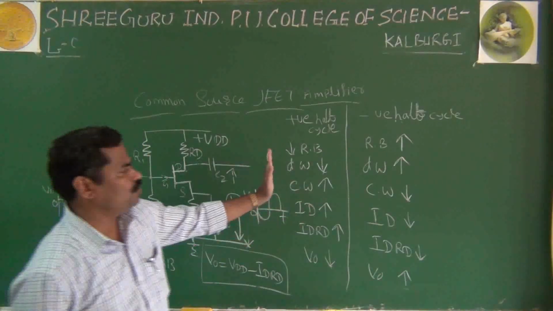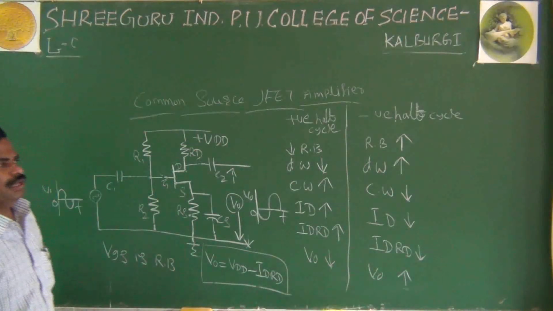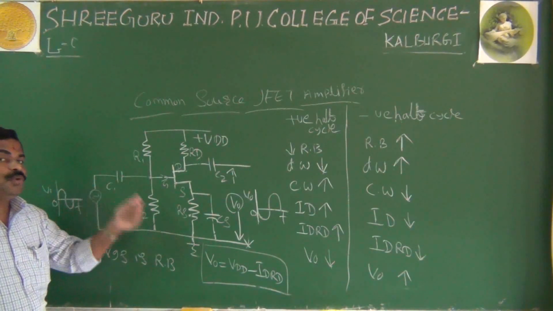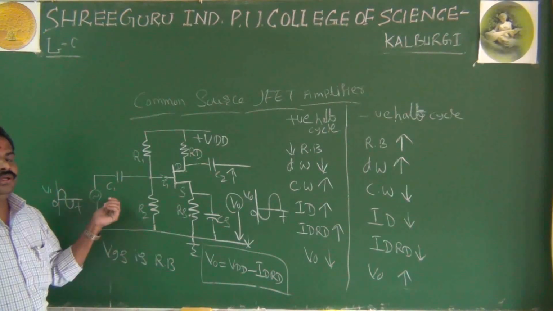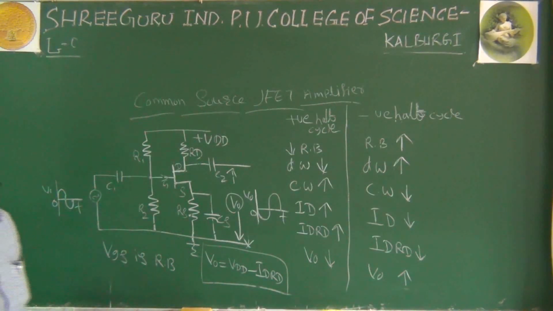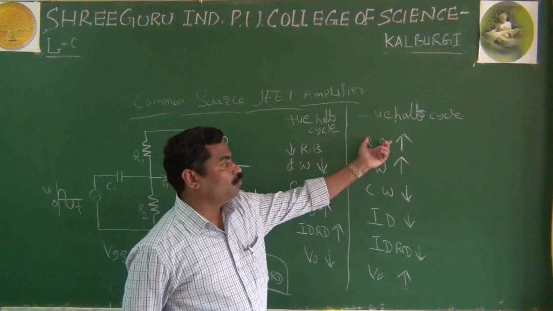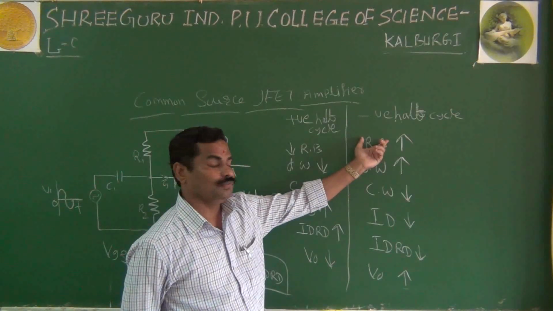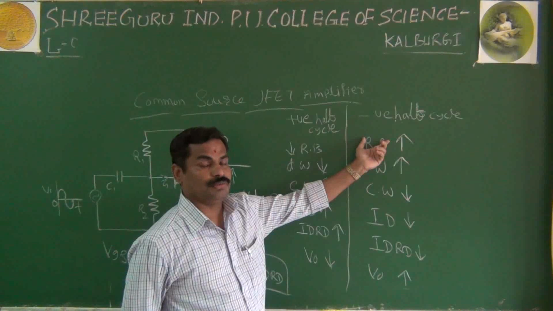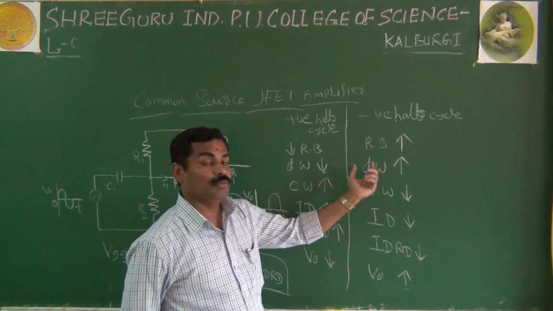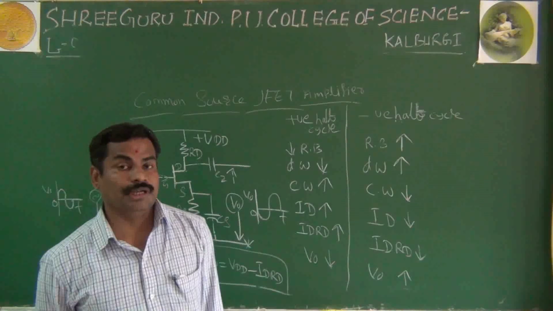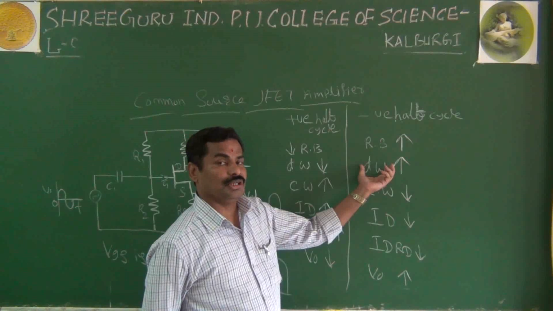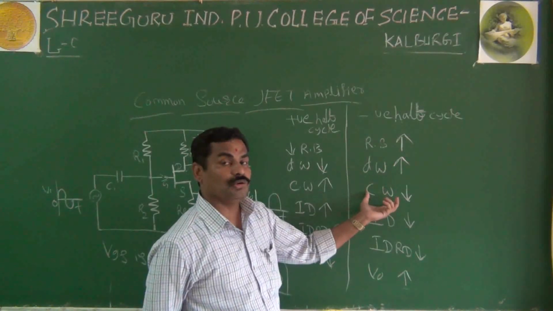In the same way, the opposite is the negative half cycle. What happens in the negative half cycle? We are considering the negative half cycle. The negative half cycle supports the reverse bias. That's why you have more reverse bias of the gate source junction, and because of more reverse bias of the gate source junction, what happens? You have a greater width of the depletion layer. Because you have a very wide depletion layer, it means nothing but a very small channel width.